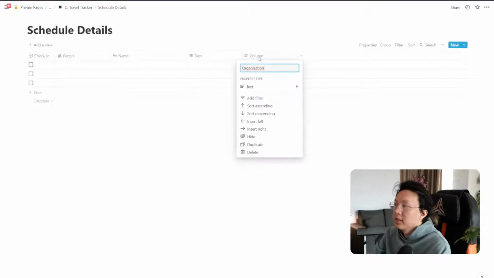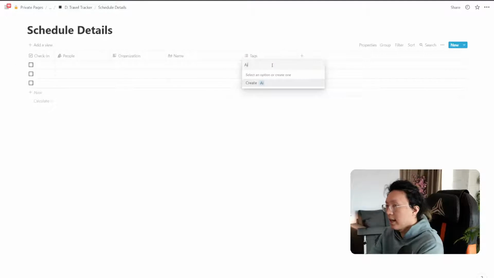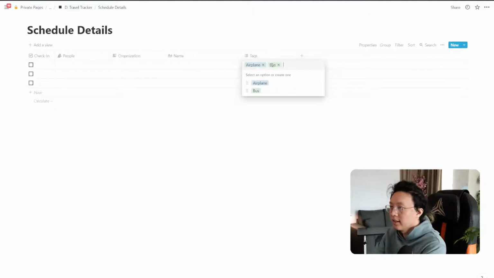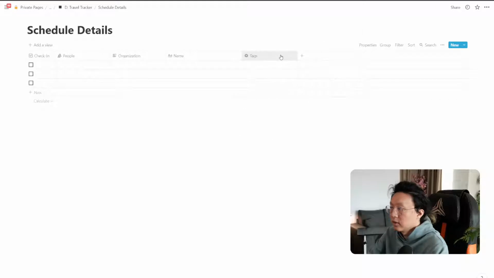I also would like to put in, for example, the organization of the service provider. So for example, if it's going to be a flight, maybe Spirit or United Airlines, or anything that you're using, Greyhound if you want, or a bus, right? Tags is going to be like airplane and stuff like that. So we can say airplane, we can make bus, etc., etc. This is just helpful for you to categorize the different sorts of travel that you're on.